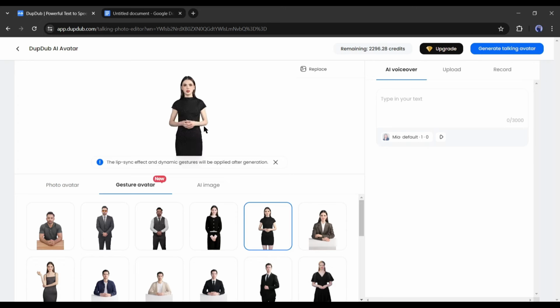After selecting the avatar, we have to enter our audio section. There are 3 sections: generate audio, upload audio clip, and record your own voice. I will generate voiceover with Lockup. We have to enter the script in this box. Here is one point to be noted. We can generate audio with a maximum of 3,000 characters at a time.